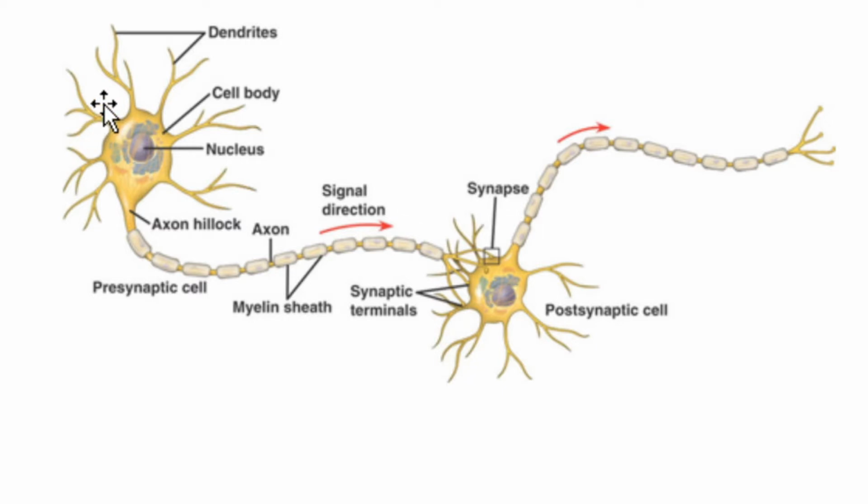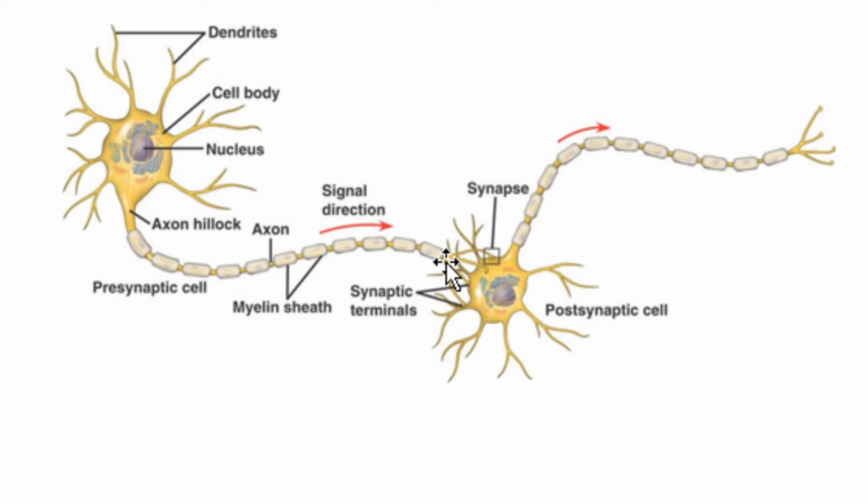Here, the first neuron, we can call it a presynaptic neuron because it is just in front of the synapse. And this neuron, we can call it a postsynaptic neuron. Dendrites of this presynaptic neuron receive signals from the sense organ and pass it over to the axon, and it reaches the axon terminal.